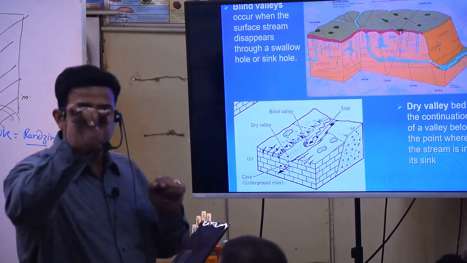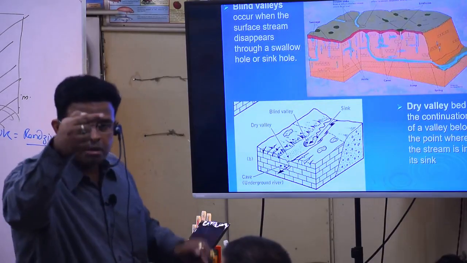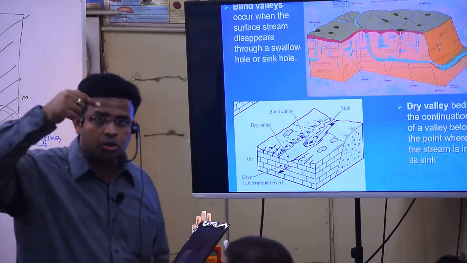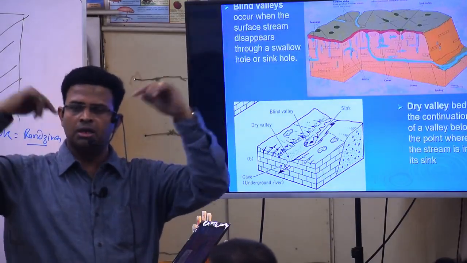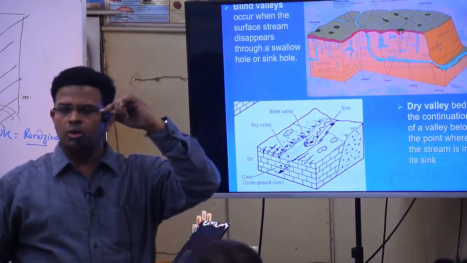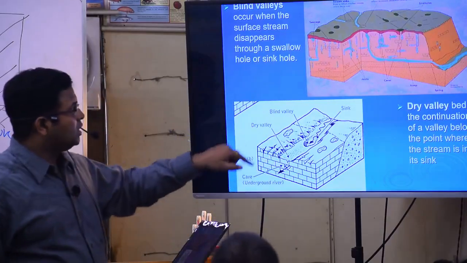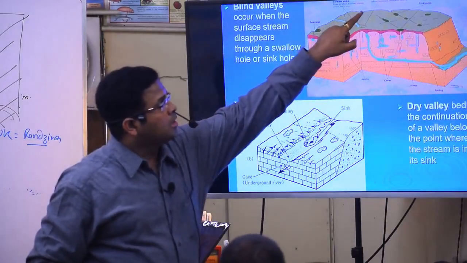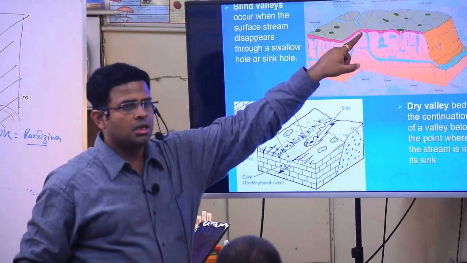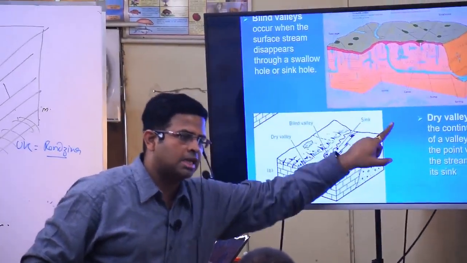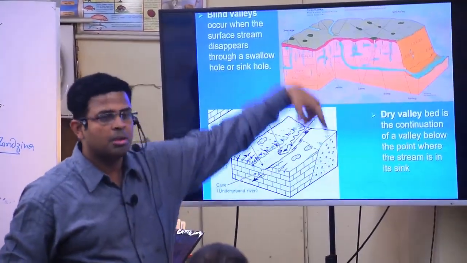Because the light is going, but it is not able to return back. If we are looking at something at night, black, the light is going but not able to return. So similarly, if a stream is coming and there is a large doline, and all the stream went inside, then this stream will not be able to return back.